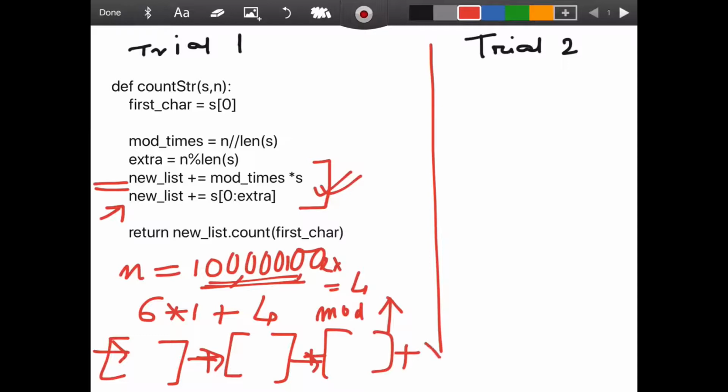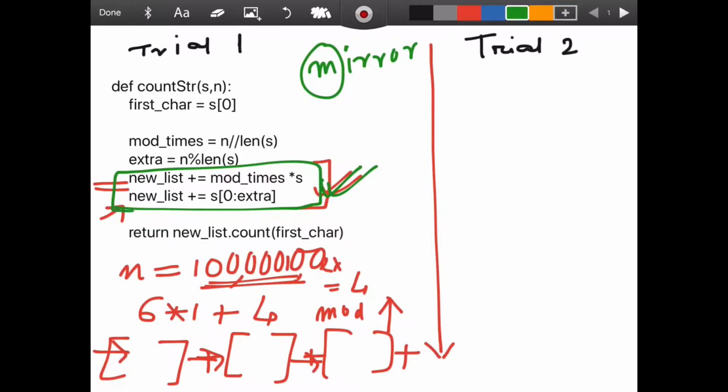In my second approach, my main objective was to count the first alphabet, right? In the case of the word mirror, how many times my first element came is what my final objective was. Then why should I spend so much energy and computer resources to append the list, which does not fulfill my purpose? So this particular step is what I'm going to modify. Instead of appending the list, I can actually directly count the value. Let me show you.